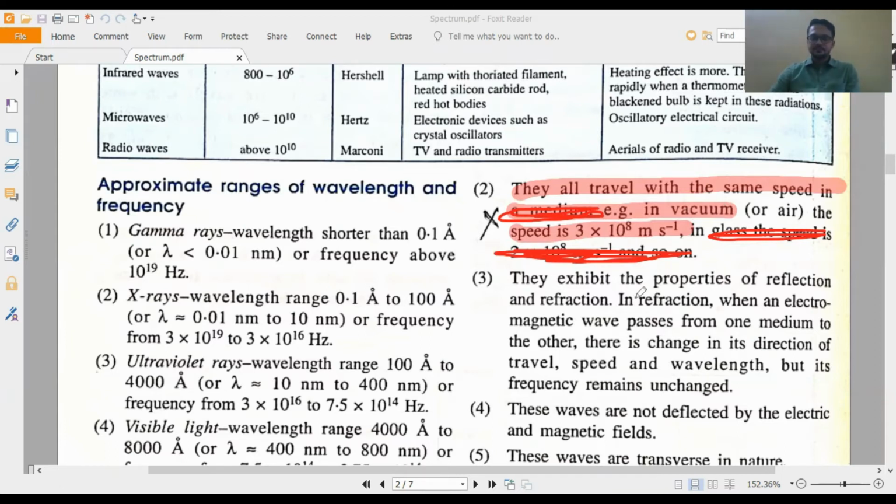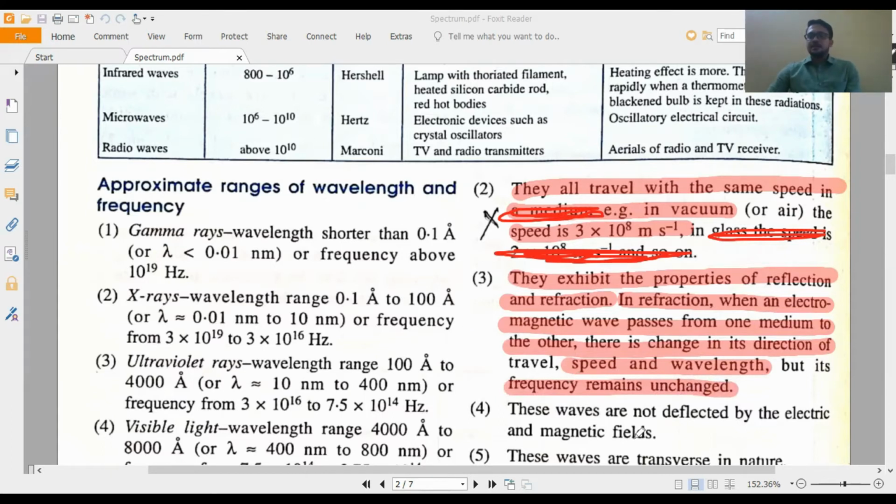Third, like visible light, all electromagnetic waves exhibit the properties of reflection and refraction. And we know what happens in refraction. When an electromagnetic wave passes from one medium to another medium, there is a change in direction. The speed changes, the wavelength changes, but the frequency remains unchanged, because frequency depends on the source.